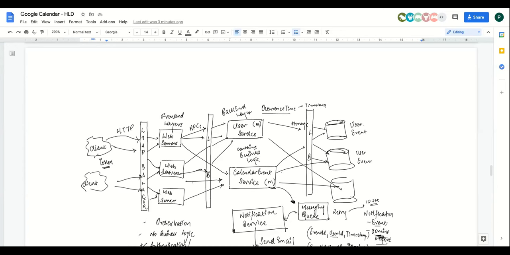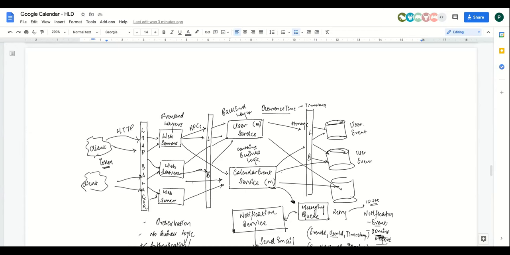Understood? Yes. The user doesn't need to handle this, the user just needs to pass those event details as a part of the request, right? And your calendar invite service should have a business logic to calculate all the durations and the event time at which I have to schedule this, correct?